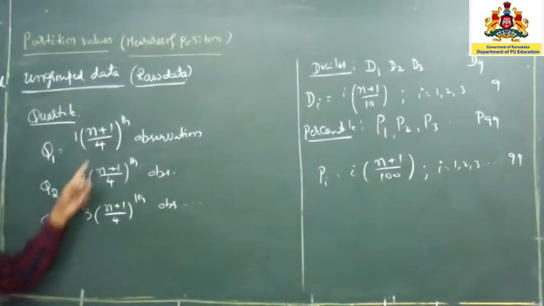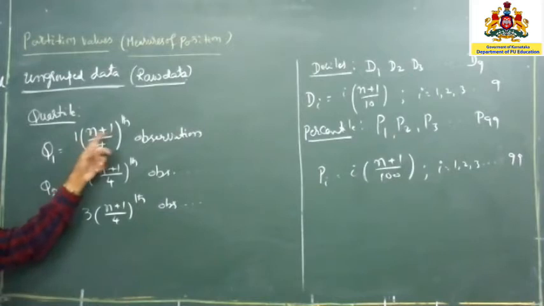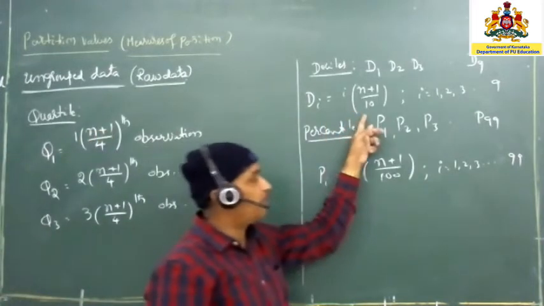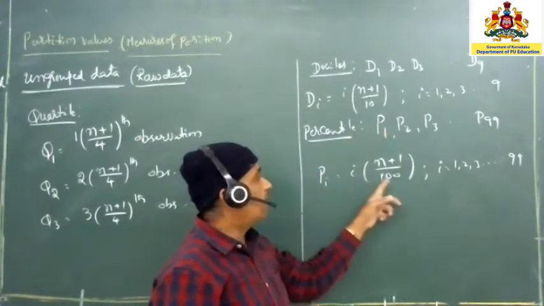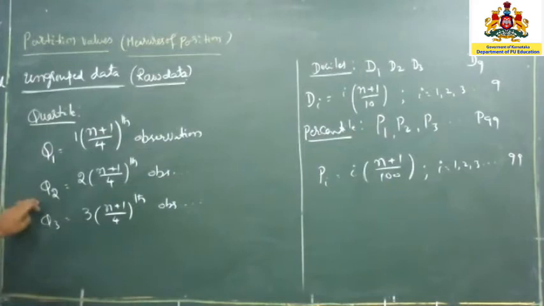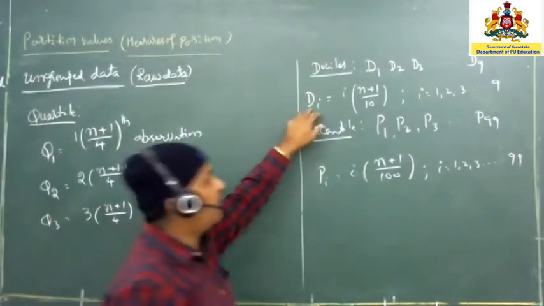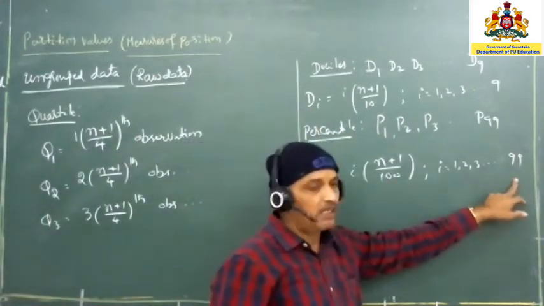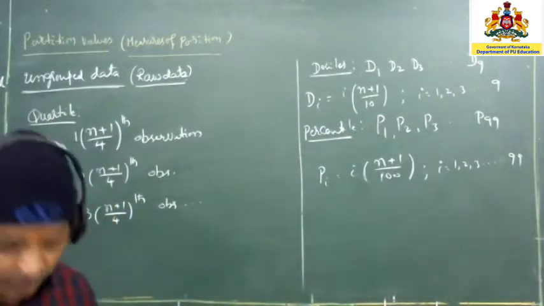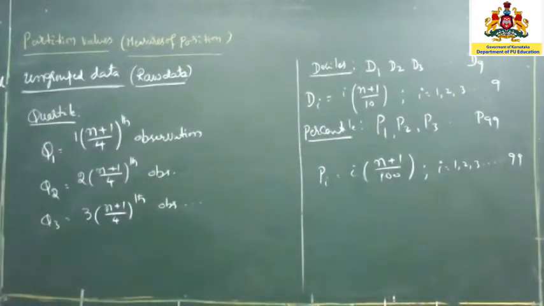So for quartile you have to divide the same expression, n plus 1, by 4. And for decile you have to write 10 in the denominator. For percentile we are going to write 100. So based upon all this, the first quartile, second quartile, third quartile, and D1 to D9 or P1 to P99 also we are going to calculate by taking one example. So let me write the first example.